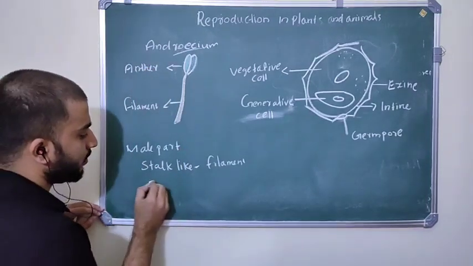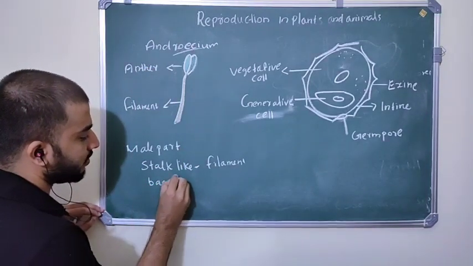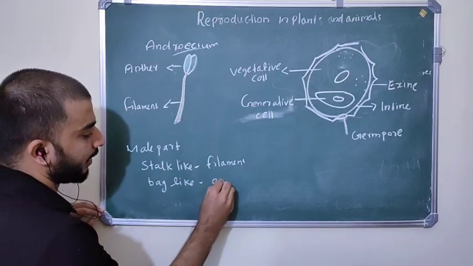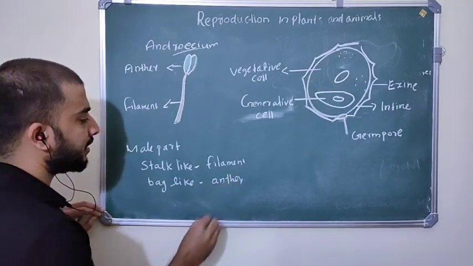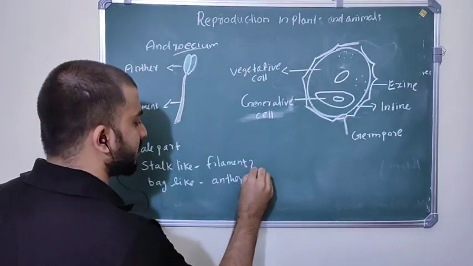This bag-like structure is the anther. So this anther and filament together form the structure called the stamen.